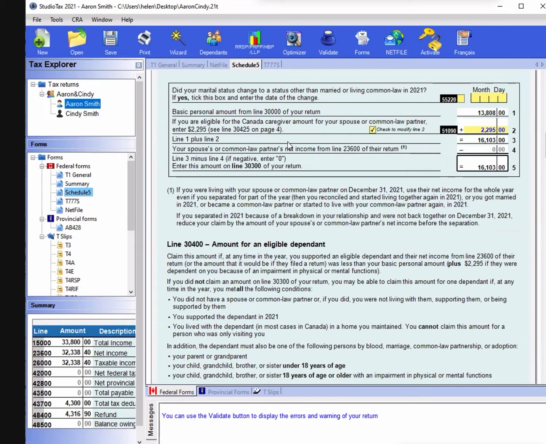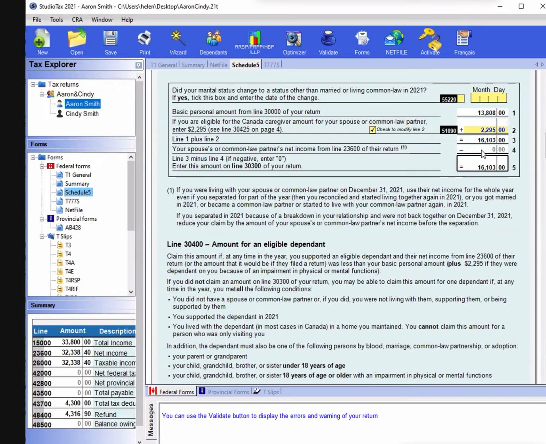CRA did not accept her claim. They said you have to subtract the net income of the person you claim. That's why she needs to pay 1,000 plus interest. So that's the basic thing. Keep in mind that when you claim another person's credit, you always have to subtract that person's net income.